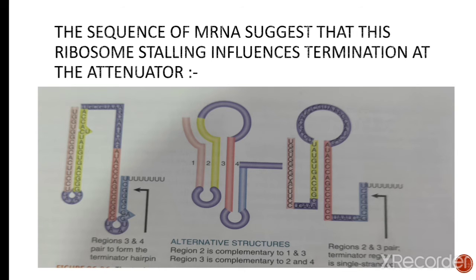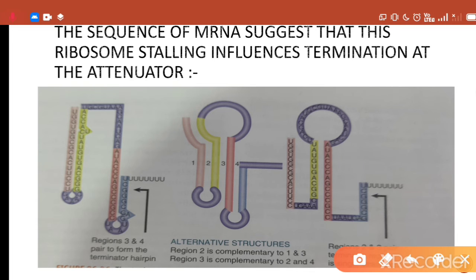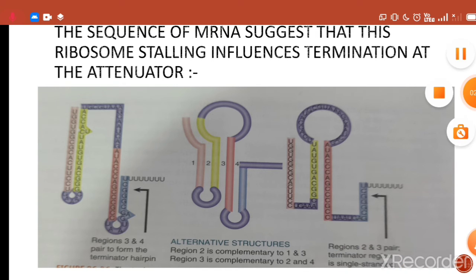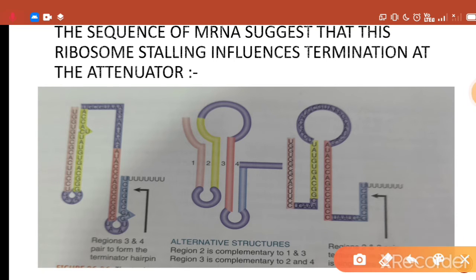To understand this in detail, look at this picture. This picture shows the trp leader region that exists in alternate base pair conformations. You can see in this diagram that the region in the middle shows four regions of the trp leader that could base pair with each other. To understand intrinsic termination, look at this diagram.